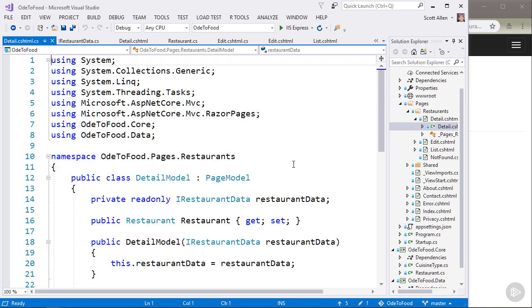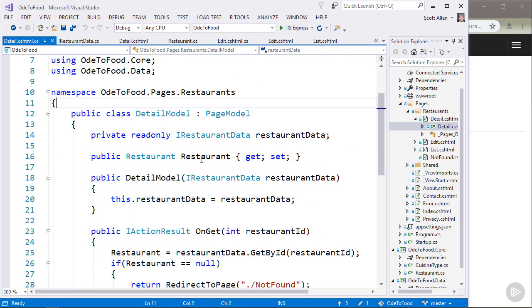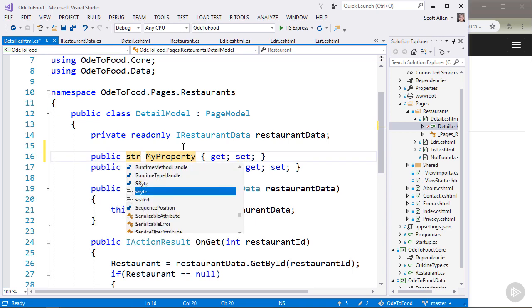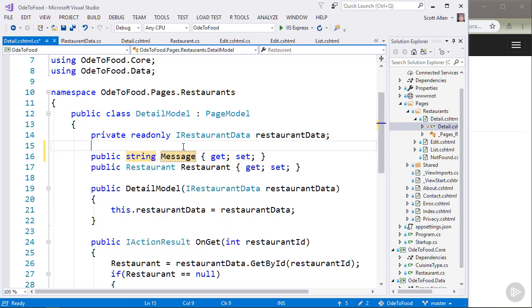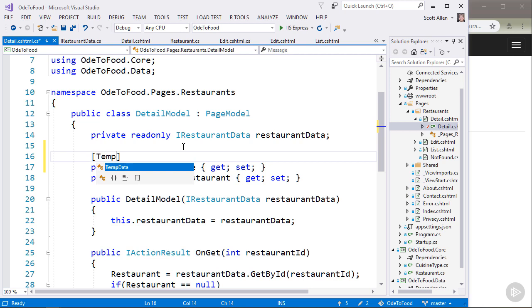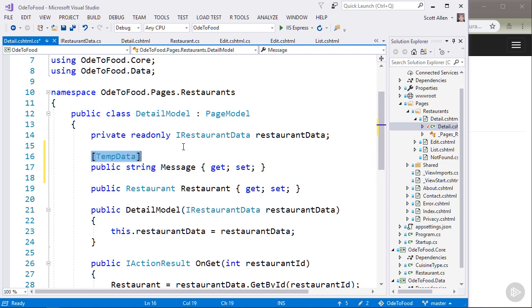So inside of detail, the page model, in addition to the restaurant output property, I want to create another property of type string, call it Message, and then place the attribute on this called TempData. When ASP.NET Core sees the TempData attribute, it's going to go into the TempData structure for me and look for something with the key of message, whatever this property name is. If it finds a value for that key in TempData, it's going to take the value and assign it to this property, assuming the types match, which in this case they should.